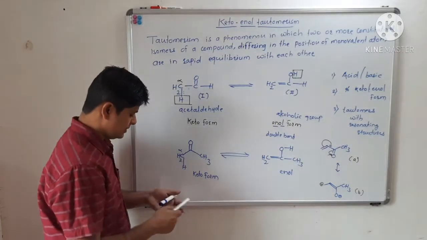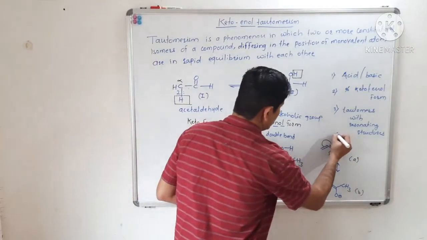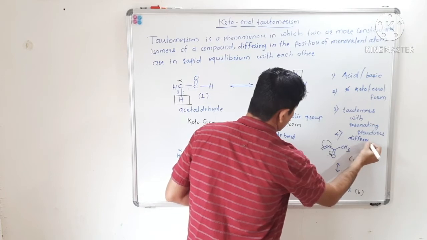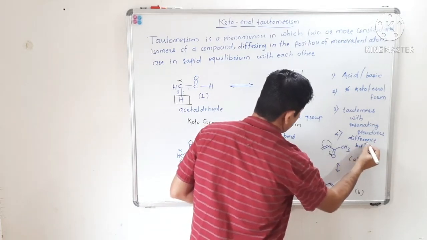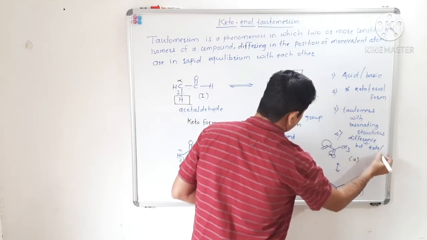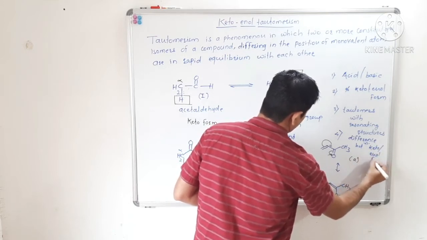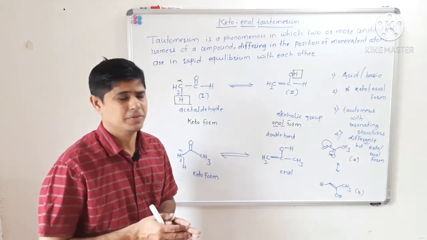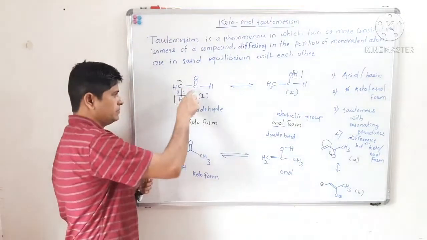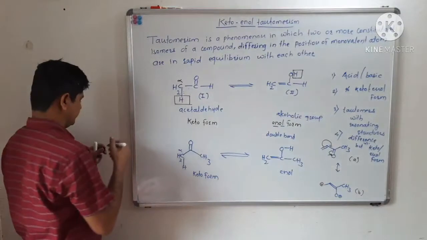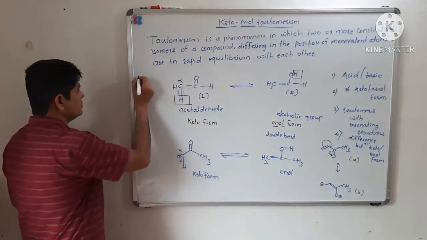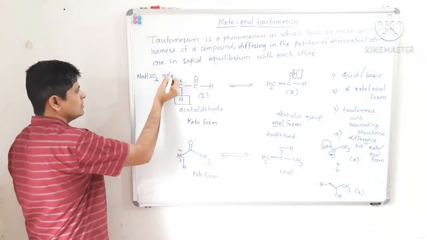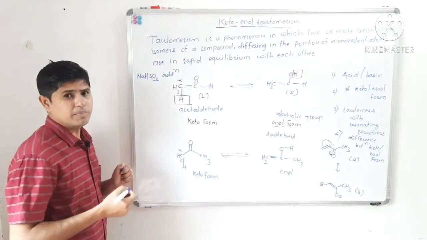Now the next point: what is the difference between keto and enol form? What are the properties of keto and enol form? If we see the keto form, it can undergo sodium bisulfite addition.